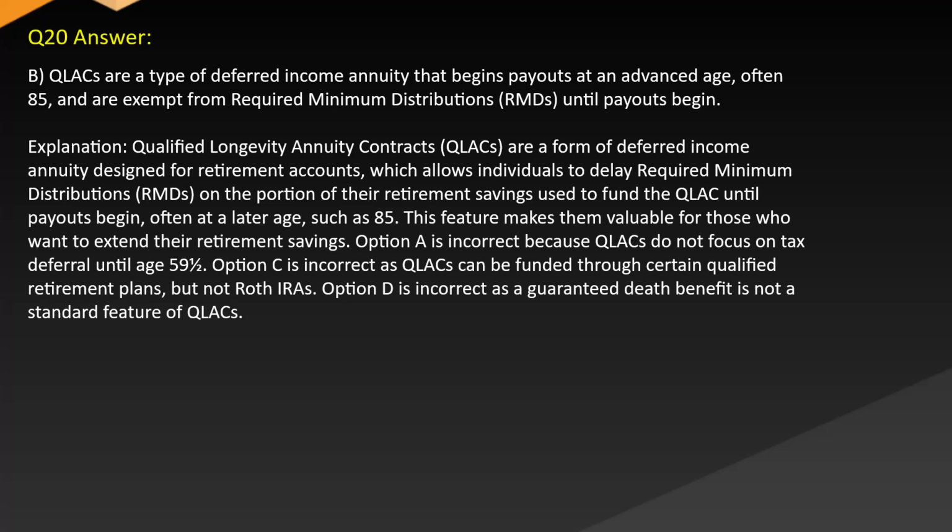Option A is incorrect because QLACs do not focus on tax deferral until age 59½. Option C is incorrect as QLACs can be funded through certain qualified retirement plans, but not Roth IRAs. Option D is incorrect as a guaranteed death benefit is not a standard feature of QLACs.